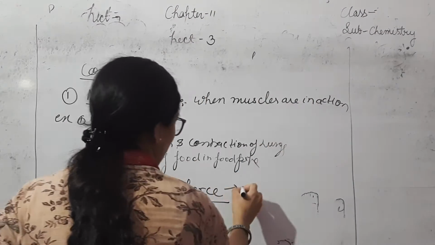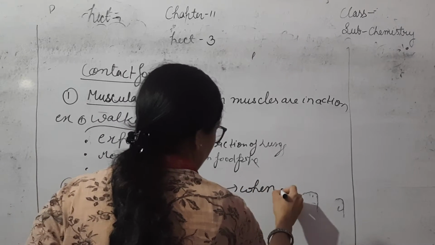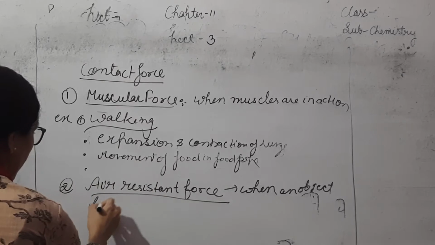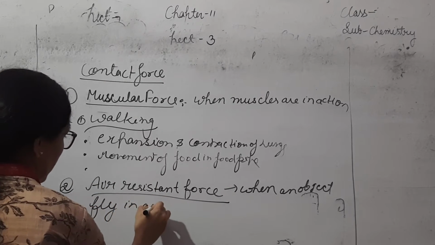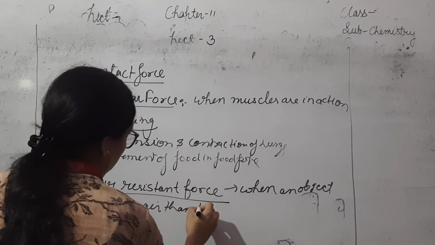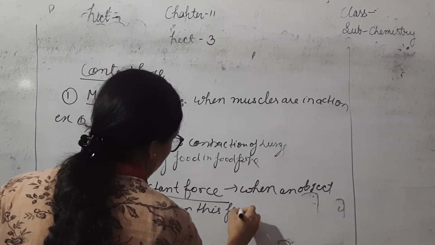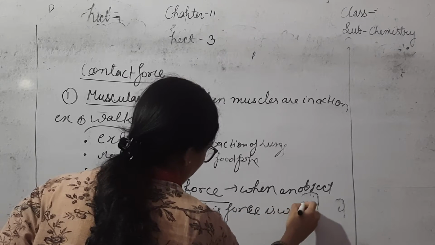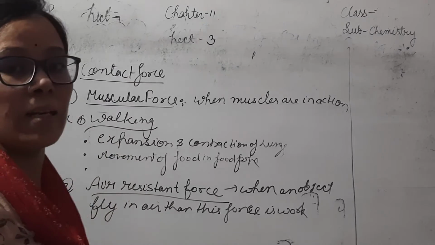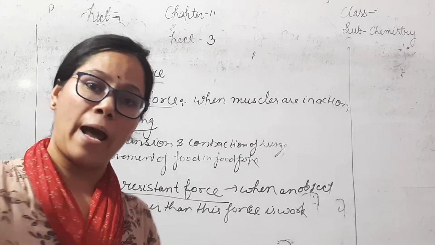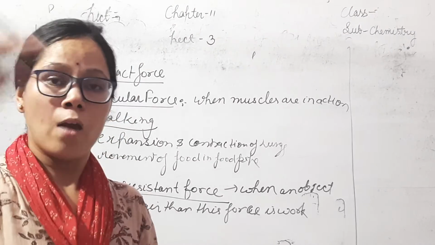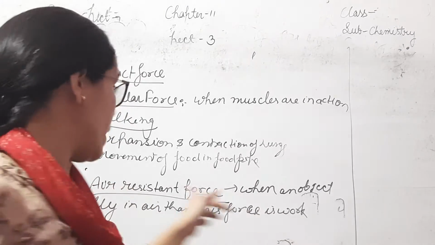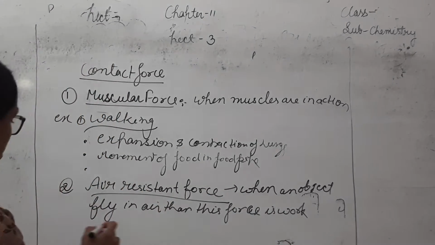When an object flies in the air, this force works, which is known as air resistance force. For example, when an aeroplane flies in the air, the force applied is known as air resistance force.